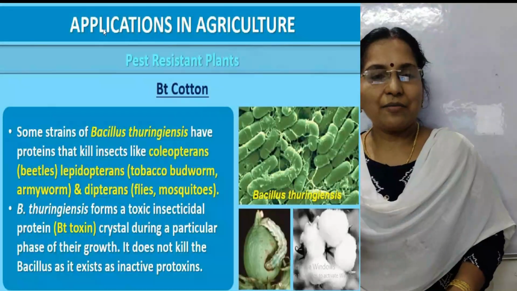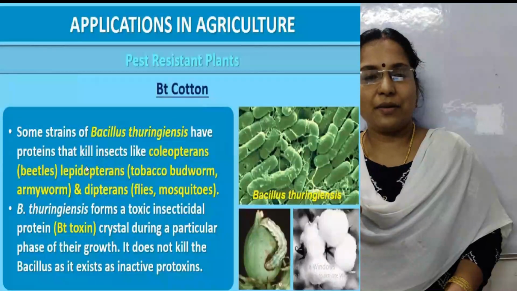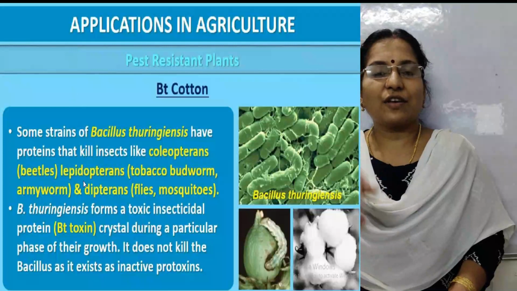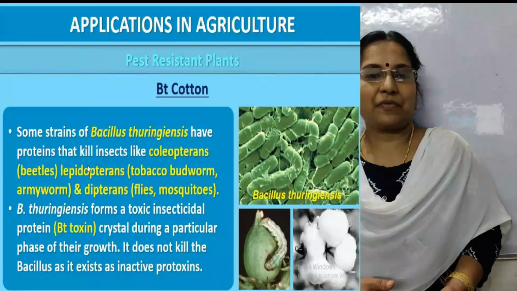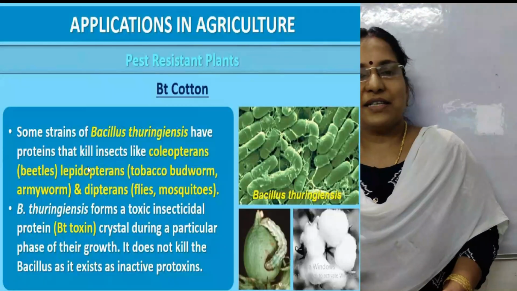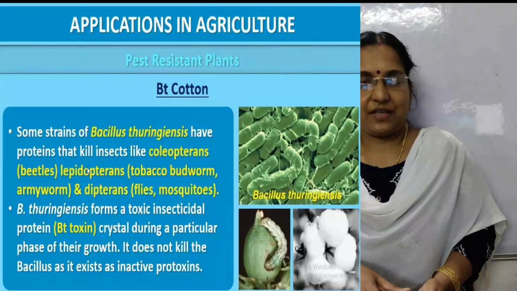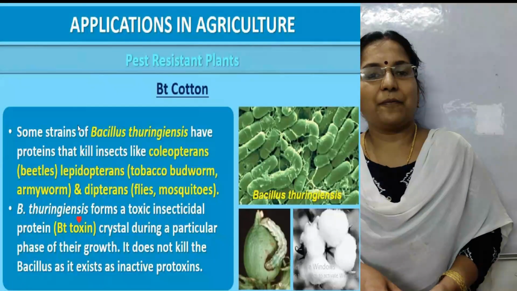So our aim is to isolate that protein. That means we have to isolate the specific DNA from that Bacillus thuringiensis bacteria. That protein is named as Bt toxin.